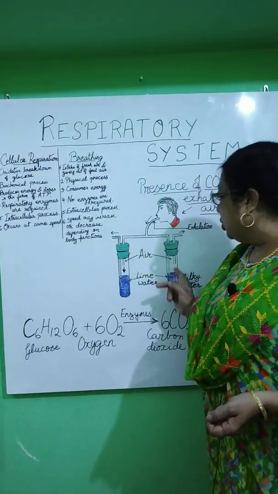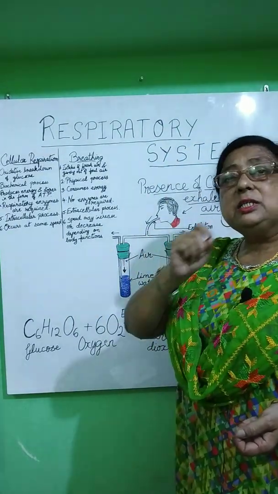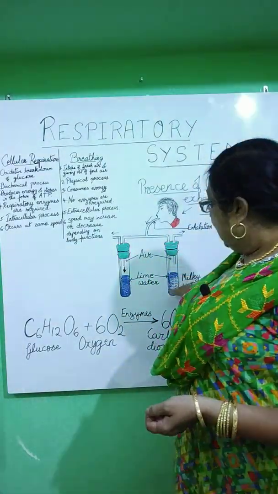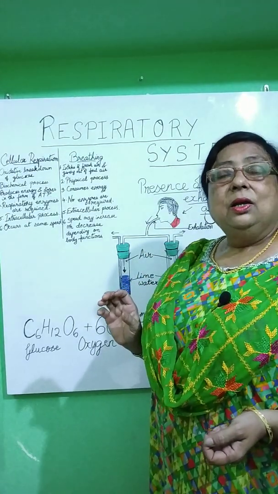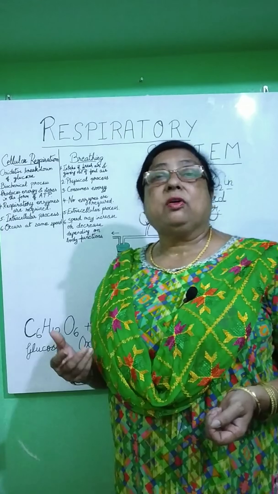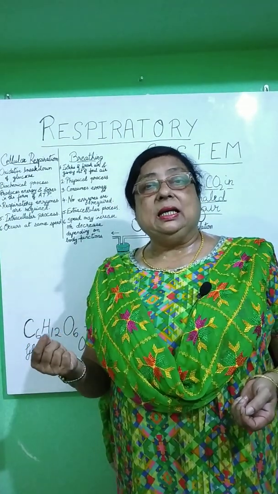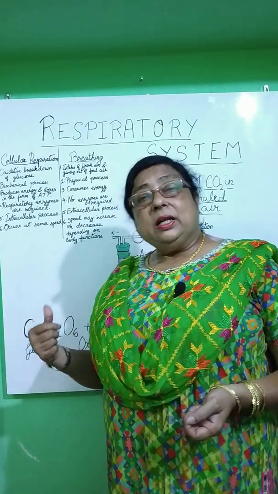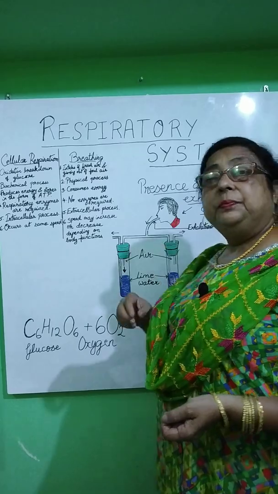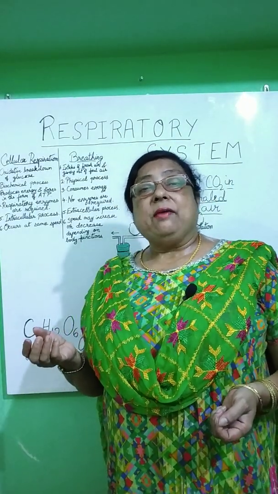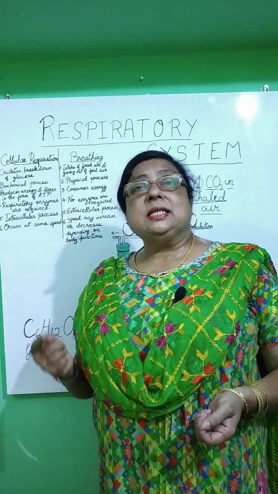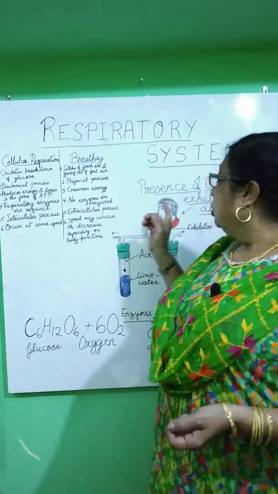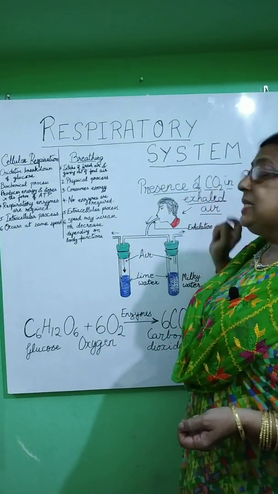Whereas in the other test tube, the continuous blowing in of air through the mouth turns it readily milky. Lime water is the test for carbon dioxide. When lime water turns milky, it shows the presence of carbon dioxide. So when it turns milky immediately, you understand that the air which we breathe out has carbon dioxide. So carbon dioxide turns lime water milky. You perform this activity to show whether carbon dioxide is present in exhaled air.